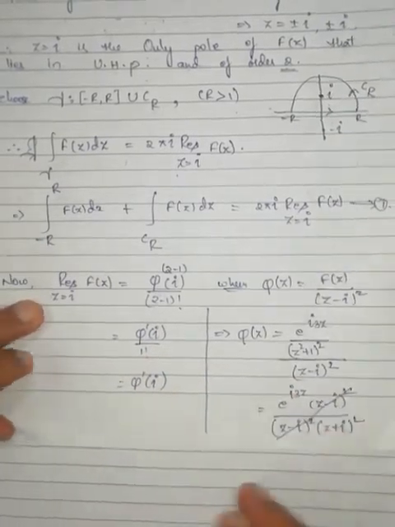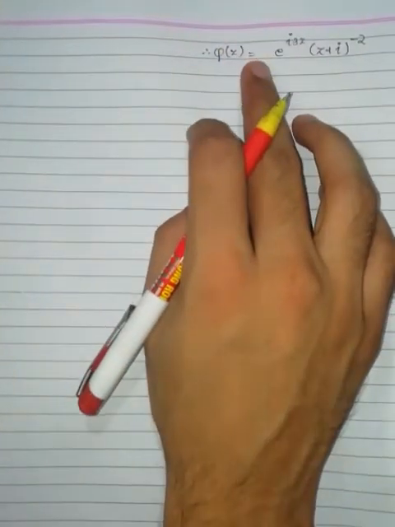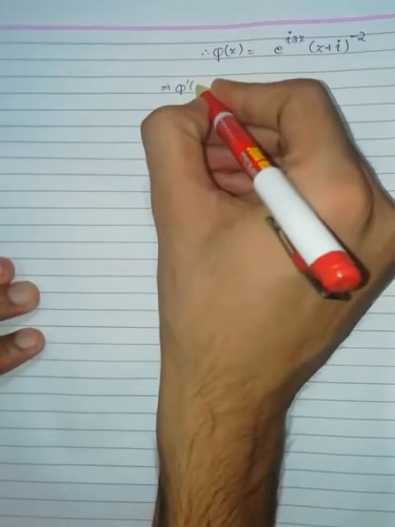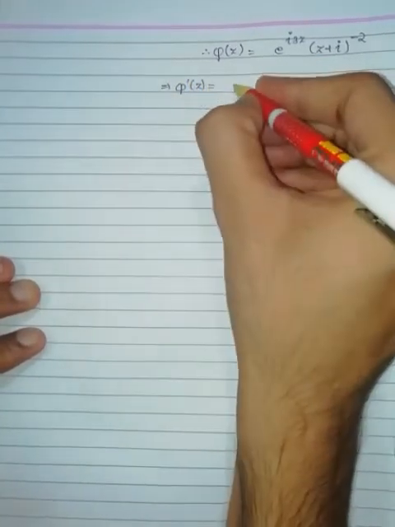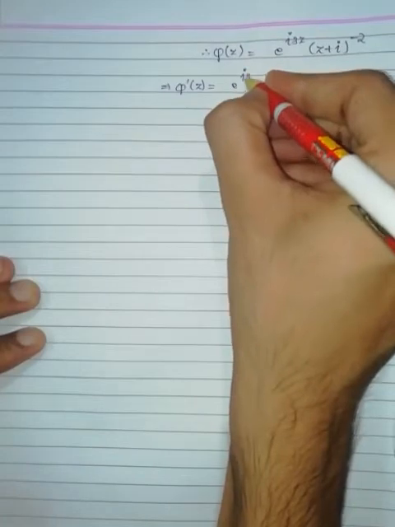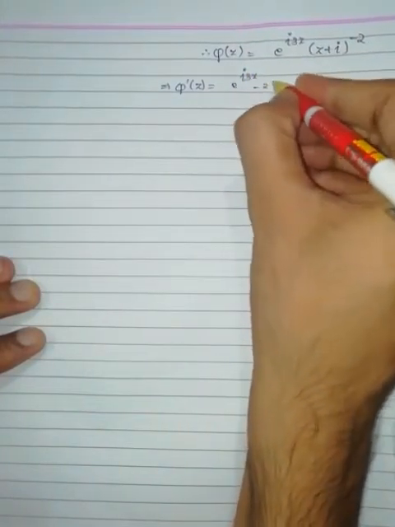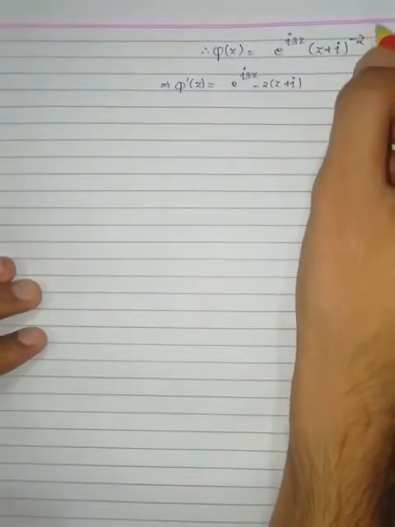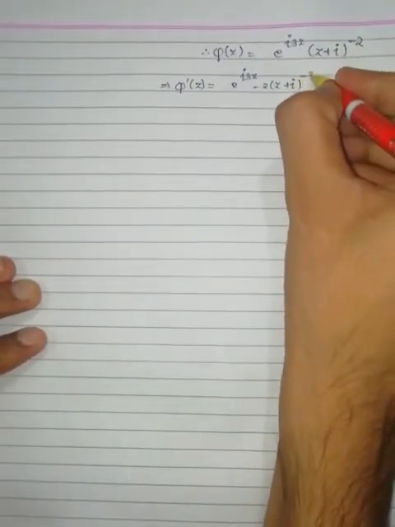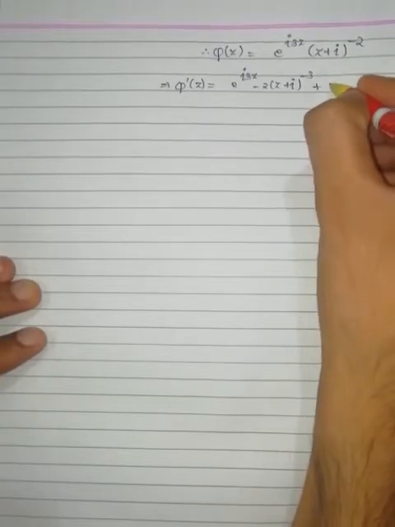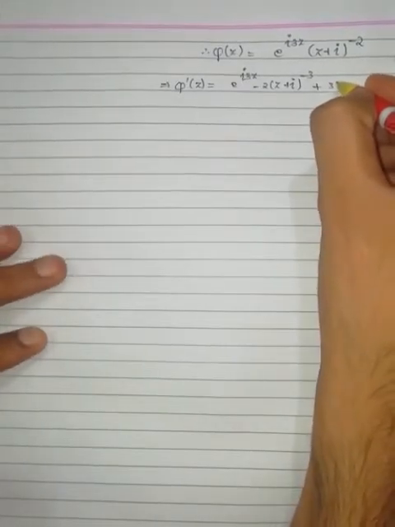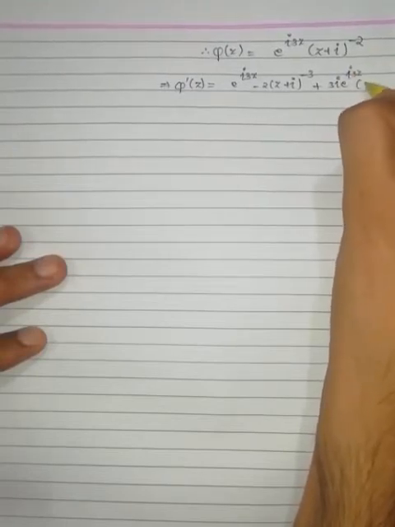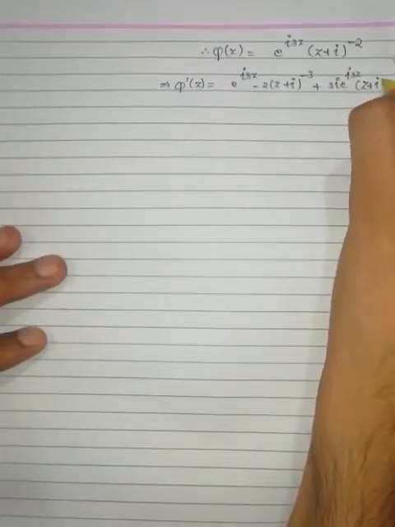Now we have to differentiate phi and substitute iota here. This implies phi dash of z is e to the power of iota 3z into minus 2 (z plus iota) to the power of minus 3, plus 3 iota e to the power of iota 3z into (z plus iota) to the power of minus 2.